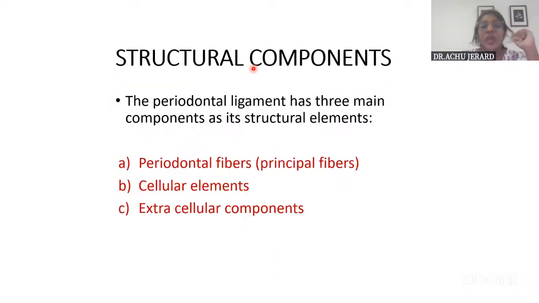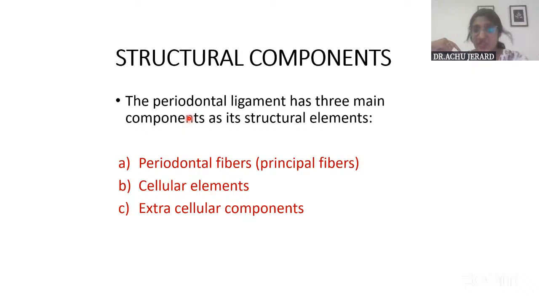And then coming on to the structural components, it has majorly cellular elements, that is numerous cells, and the extracellular component, that is, outside the cells you have certain other matrix and fibers. But there you will have to write periodontal fibers also.